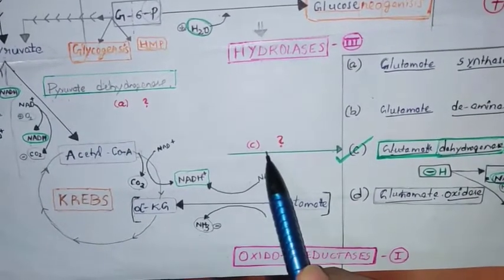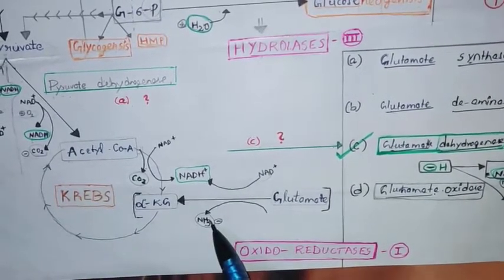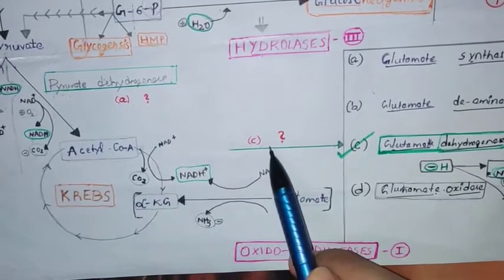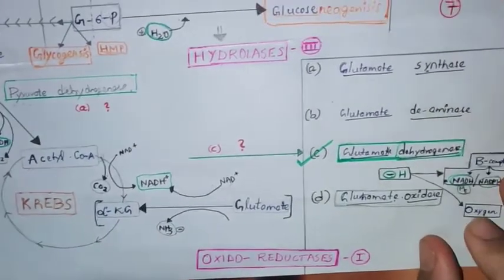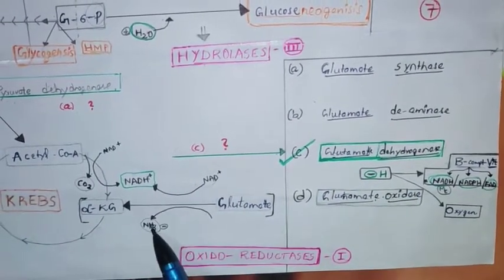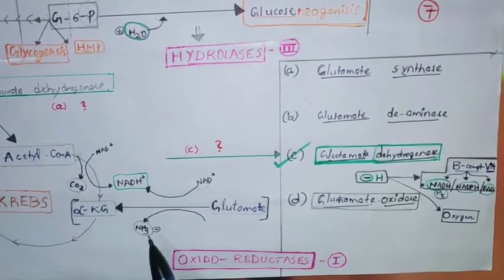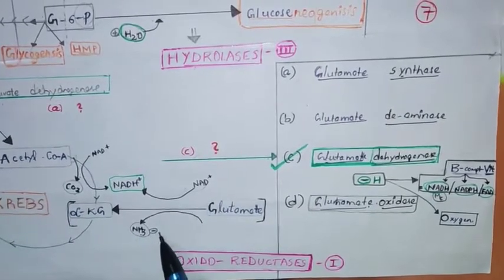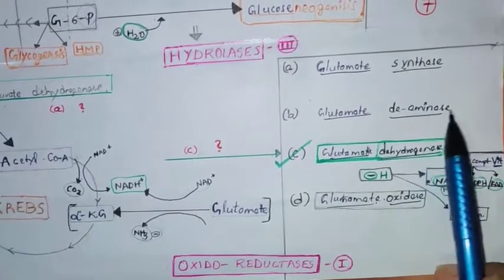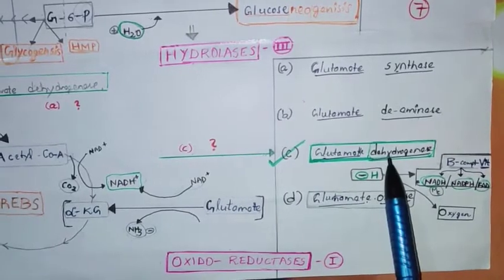Okay, now name this enzyme. See, NADH is there, amine is there. I told you before you should consider only NADH. So what is the name of the enzyme? See the options below. We have synthase, deaminase, dehydrogenase and oxidase. For example, glutamate to alpha ketoglutarate. See, glutamate, amine is removed, so deaminase. You should not consider this. You should only consider NADH. So glutamate dehydrogenase.